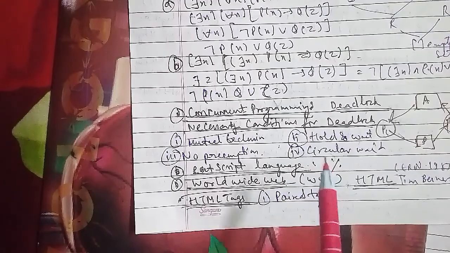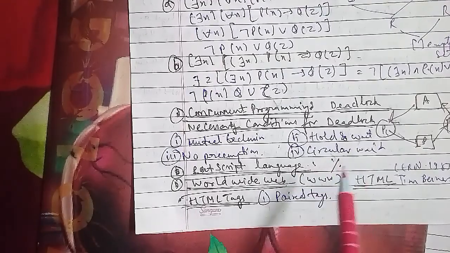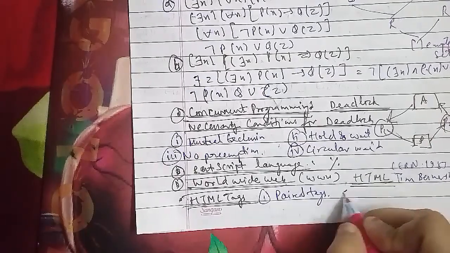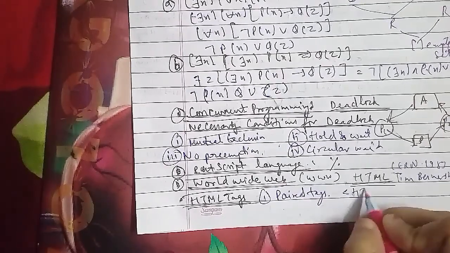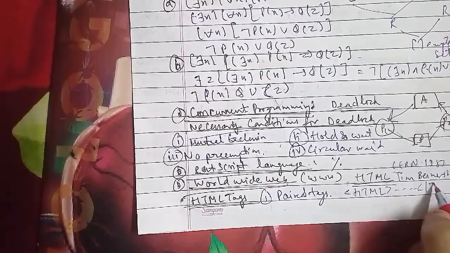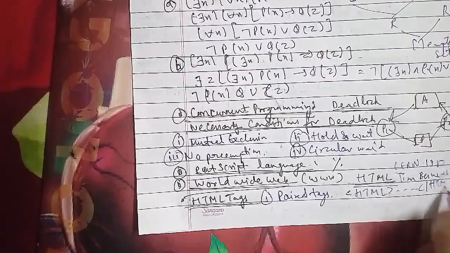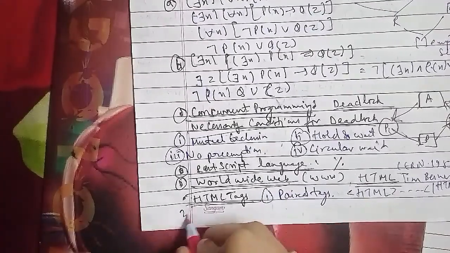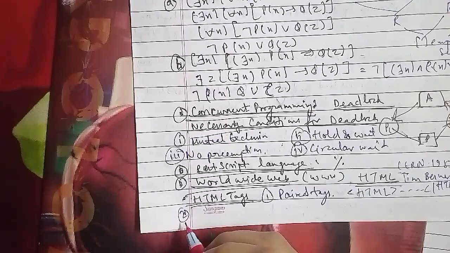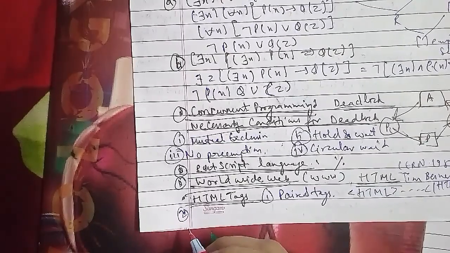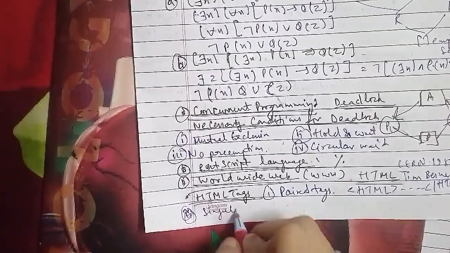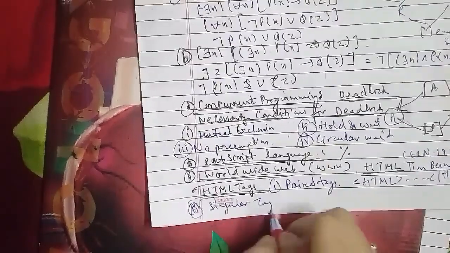The second we have is the singular tag. A singular tag is a standalone tag, and it does not have a closing tag. For example, BR is a tag used for a single line break, and generally it is placed at the end of each line. This is a singular tag.